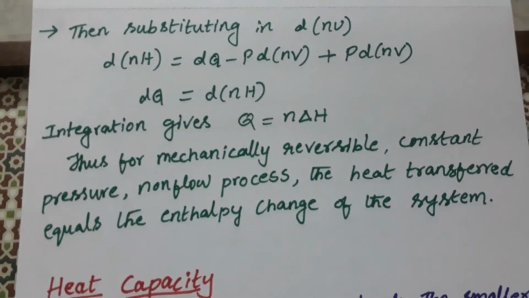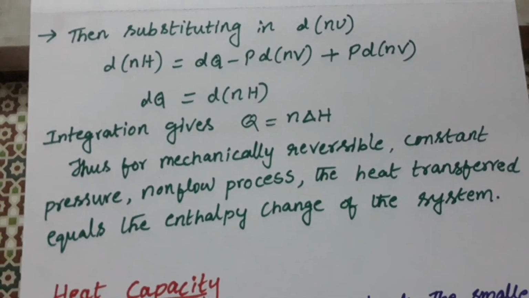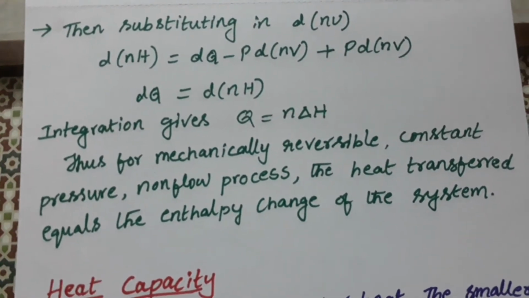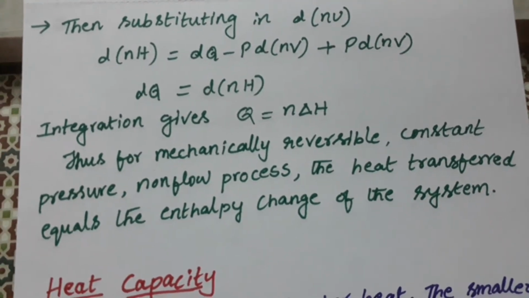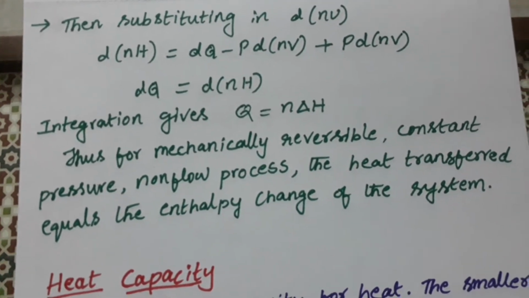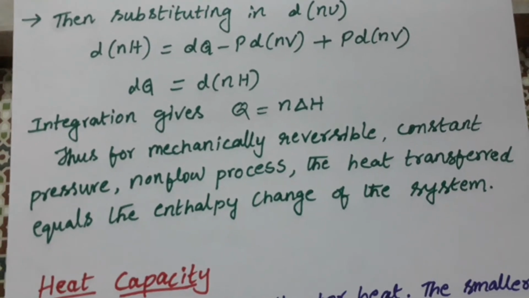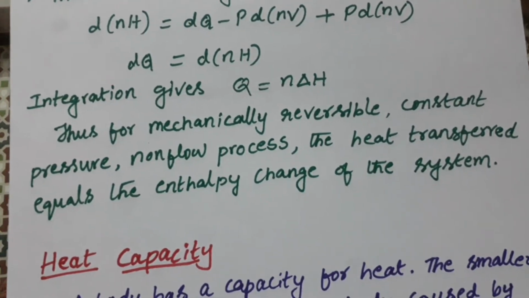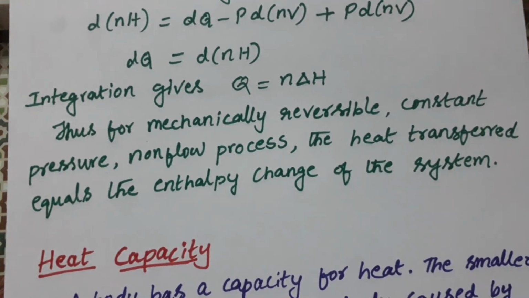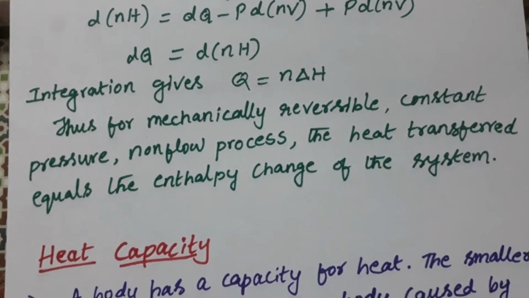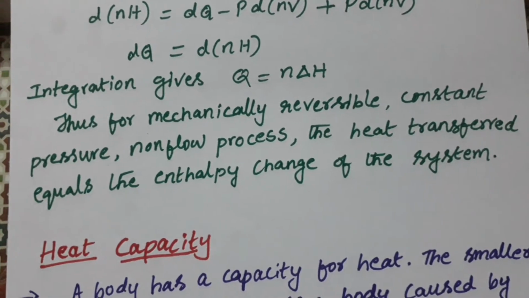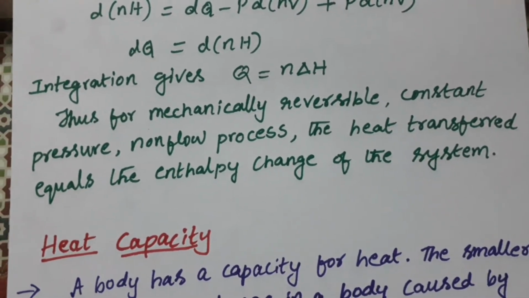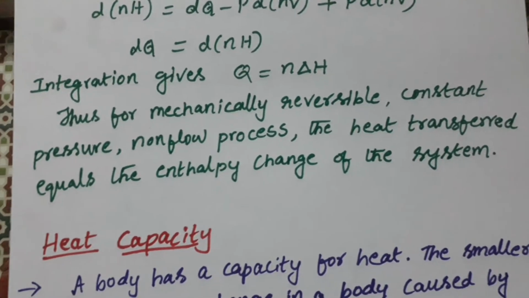Then substituting in d(nU), d(nH) becomes equal to dQ minus P d(nV) plus P d(nV). So here dQ is equal to d(nH). Integrating this equation gives you Q equal to nΔH. So for a mechanically reversible constant pressure non-flow process, the heat transferred equals the enthalpy change of the system.